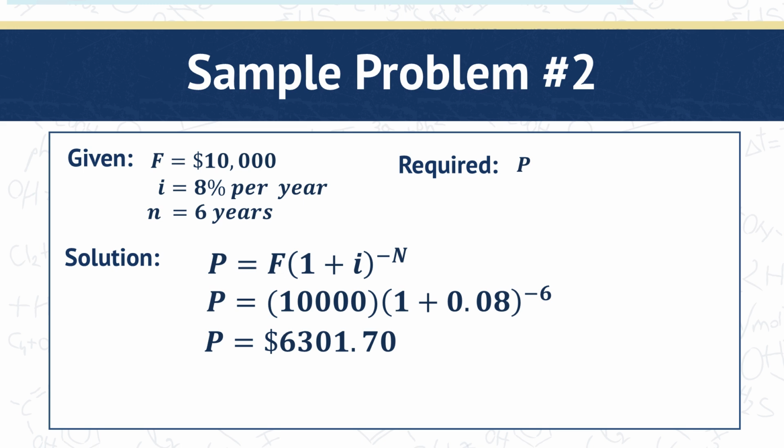So we use the equation P is equal to F times the quantity 1 plus i raised to negative n. In this case, we're going from the future to the present, therefore the exponent is negative. So that's 10,000 multiplied by 1 plus 0.08 raised to negative 6, resulting in a value of $6,301.70.